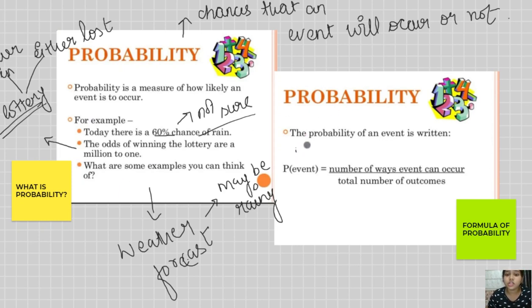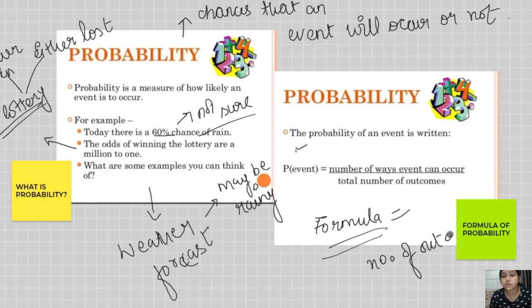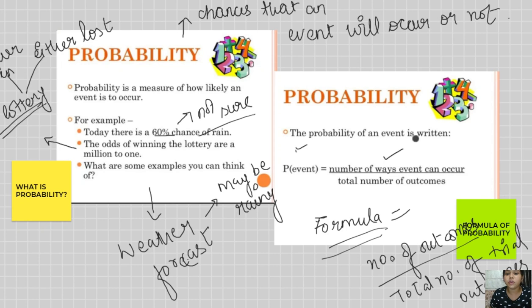Okay, you can take certain other examples also. Now the formula of probability: how can we write the probability? It is the number of outcomes divided by the total number of trial outcomes. This is what we call probability, the number of ways in which an event can occur and the total number of outcomes.